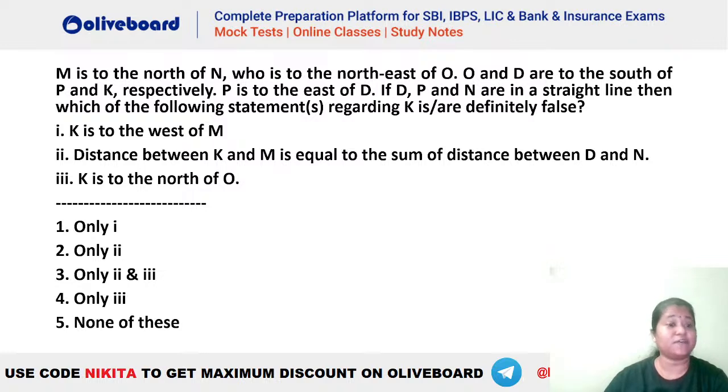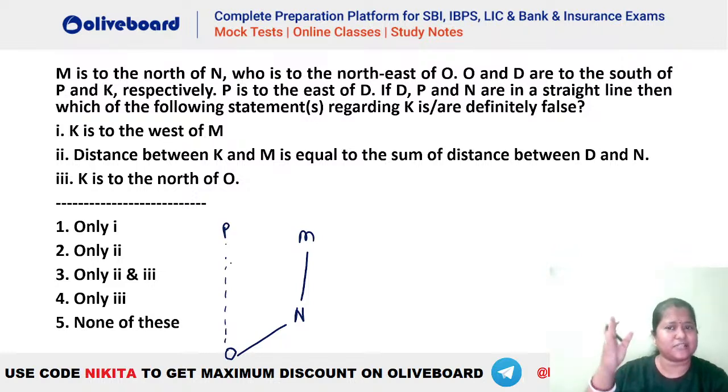Only 3. So the third one is definitely false. Chalo, let's try. Let's draw the diagram. M is to the north of N, so M will be like this. N is to the northeast of O, so O will be something like this. O and D are south of P and K respectively. So O has to be towards the south of P, something like this.